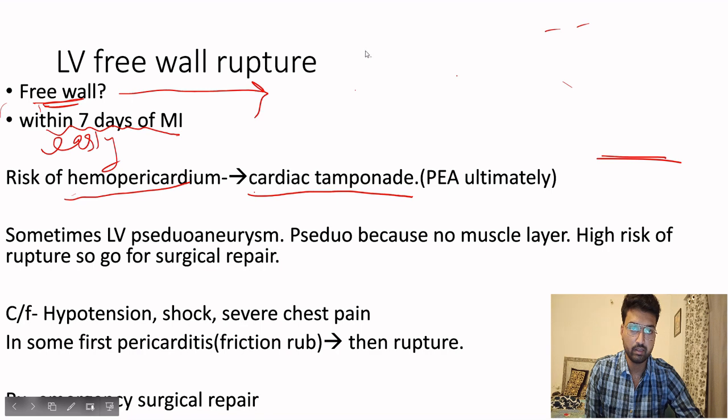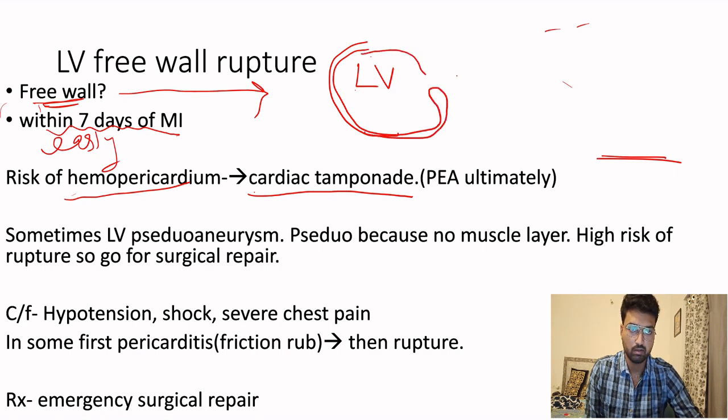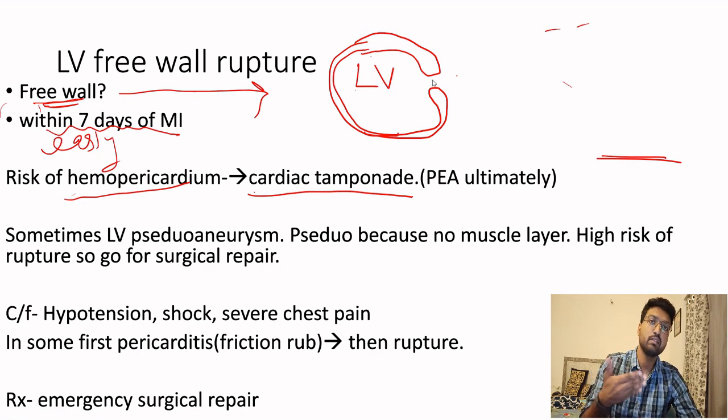This is the left ventricle. This is the myocardium. The wall is the myocardium. Okay, see why there is a gap here? Because now I have shown that there is a rupture. So there is a rupture here.